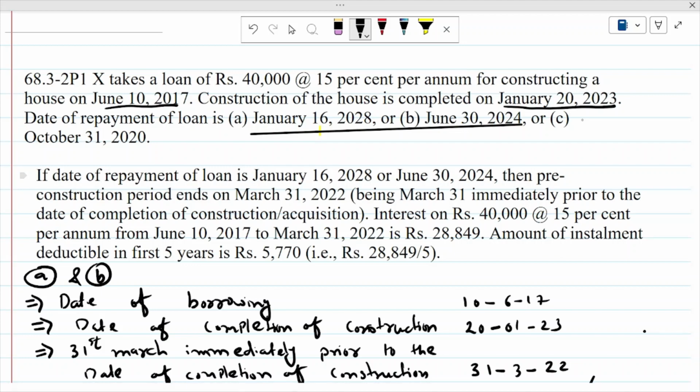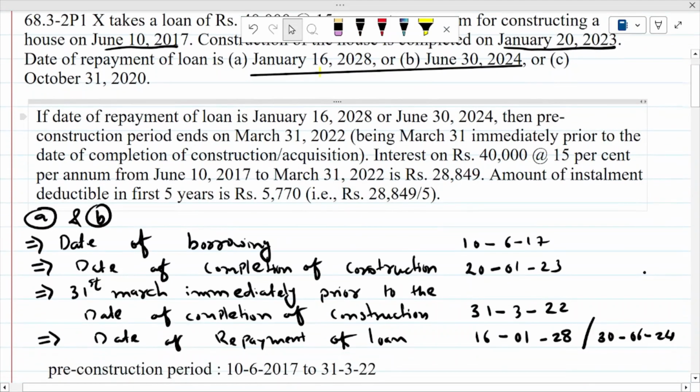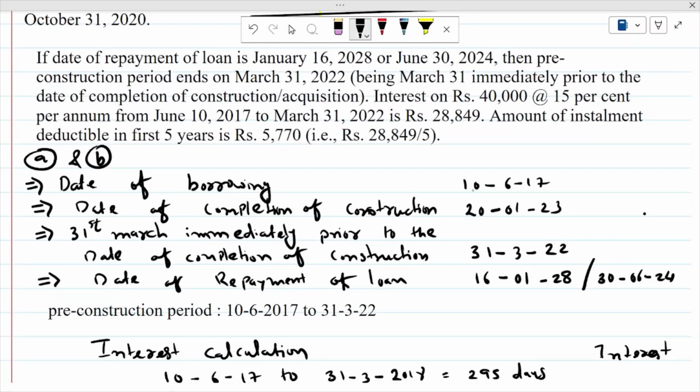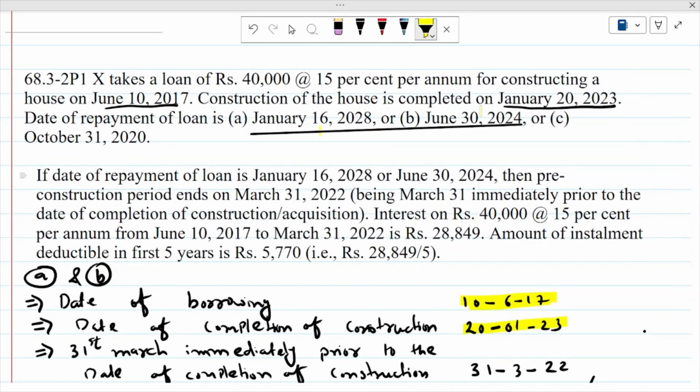Now, this is very tricky. You have to understand step by step. So first of all, you have to write down date of borrowing, and your date of borrowing is 10 June 2017. That is given in the question. Date of completion of construction is 20 January 2023. That is given here. That date of completion of construction in the question is 20 January 2023. That is mentioned here.